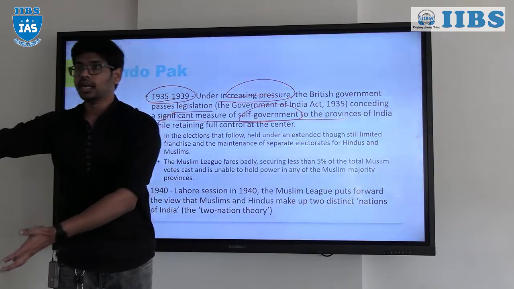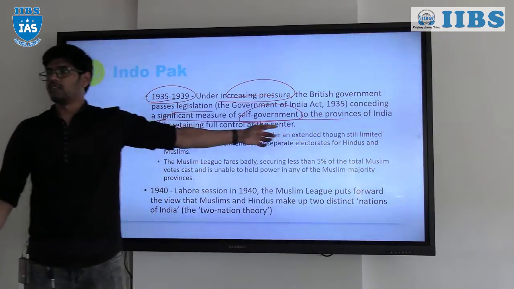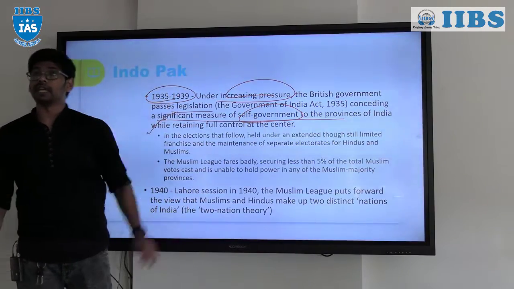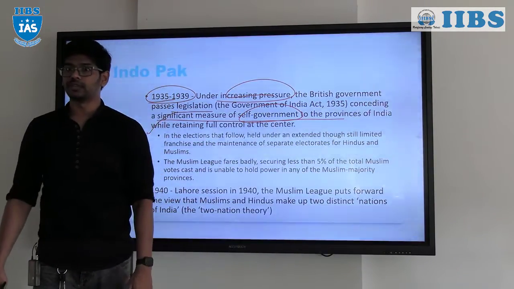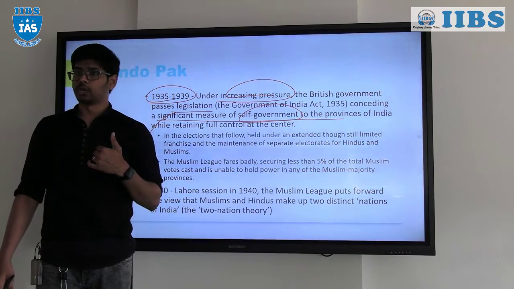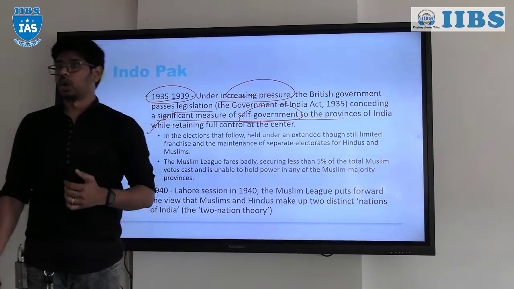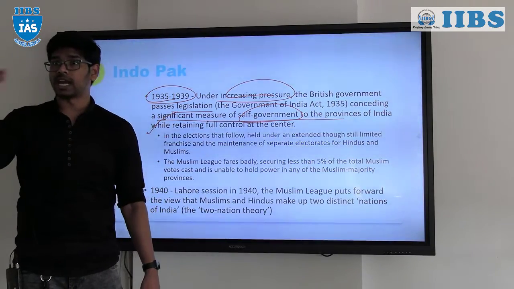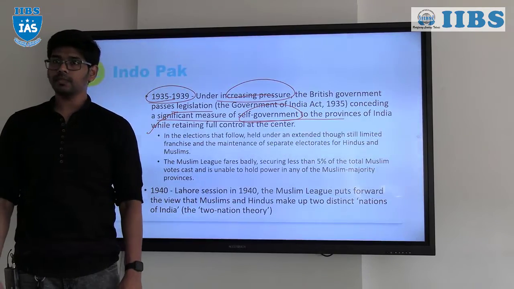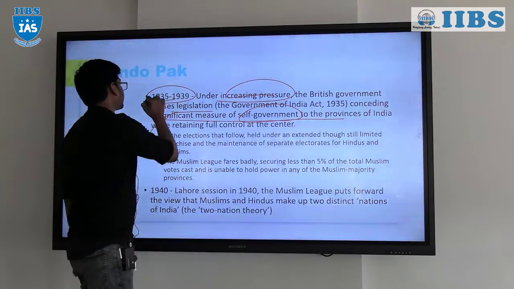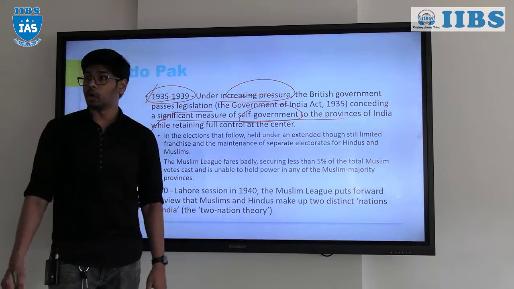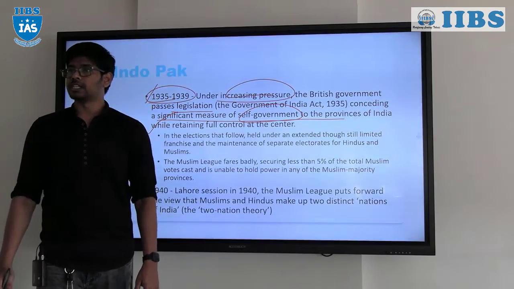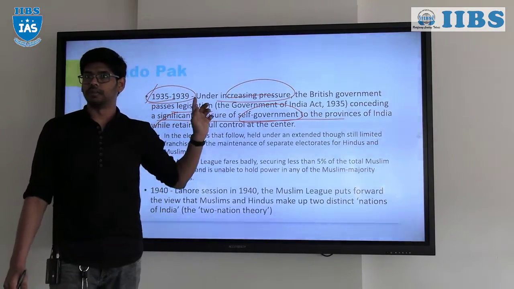Most of the Indian constitution was derived from this Act. It significantly increased self-representation, because during the First World War the British promised dominion status to India and did not give it. In 1935, because there was too much pressure from Indians, they increased the representation of Indians in the government.